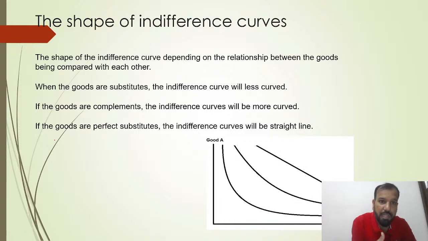So the shape of the indifference curve depends on the relationship between the products and services you are choosing. When the goods are substitutes, the indifference curve will be less curved. If the goods are complements, the indifference curve will be more curved. If the goods are perfect substitutes, the indifference curve will be a straight line. You have to understand: if substitutes, less curved; if complements, more curved. If the goods are perfect substitutes, the indifference curve will be a straight line.